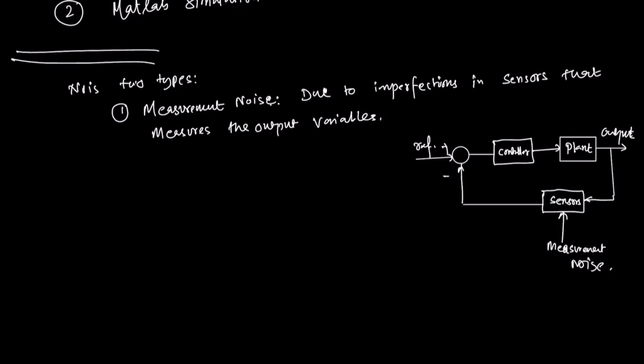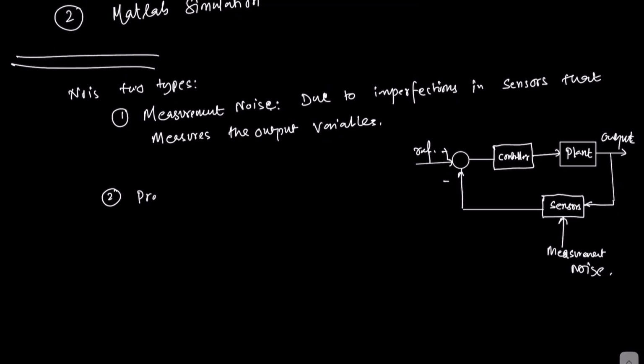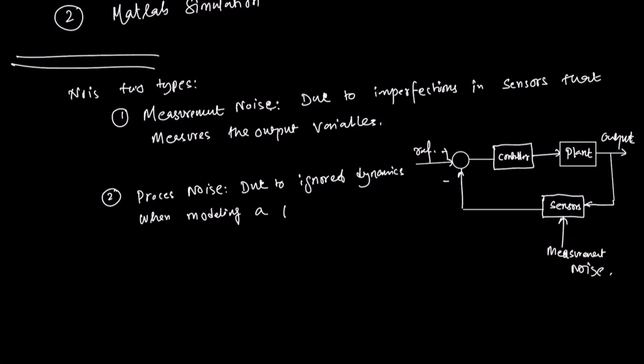And there's another source of noise, which is called the process noise. This is due to ignored dynamics when modeling the plant.